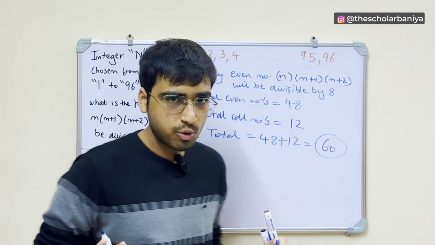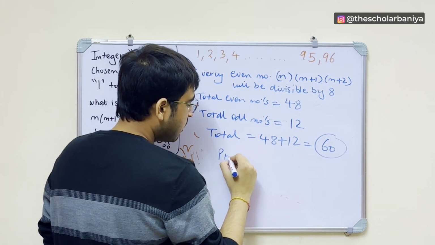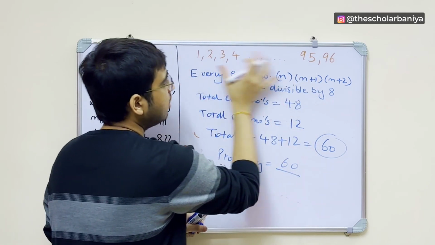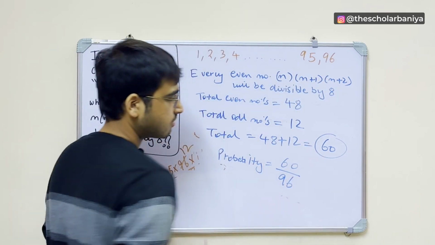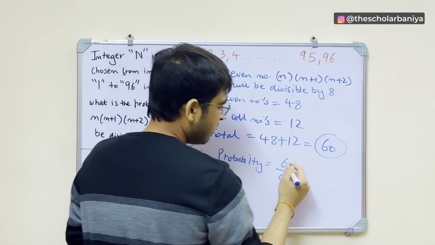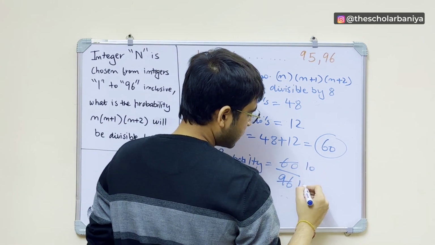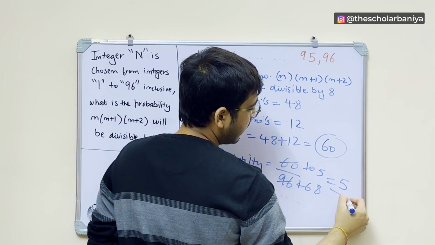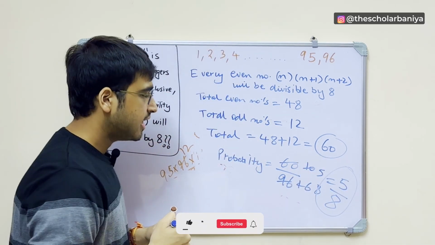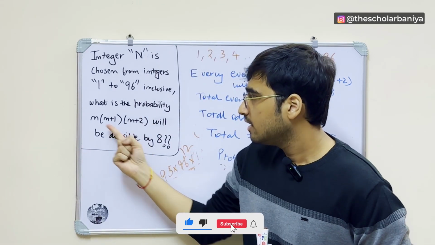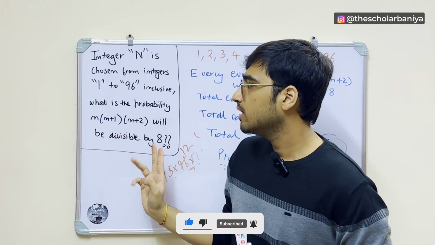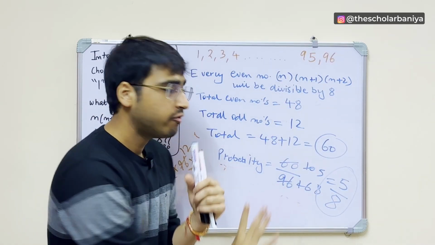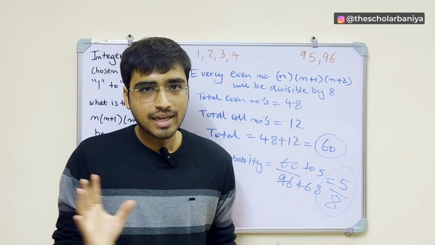I hope this makes pretty good sense. So what is the probability? The probability becomes 60 upon the total, which is 96. Now if we solve this, 6 tens are 60, 2 5s are 10, 2 8s are 16. This comes out to be 5 upon 8. So this is your final answer. The probability that n into n plus 1 into n plus 2 will be divisible by 8 for numbers from 1 to 96 will be 5 upon 8. So I hope this should be absolutely clear.